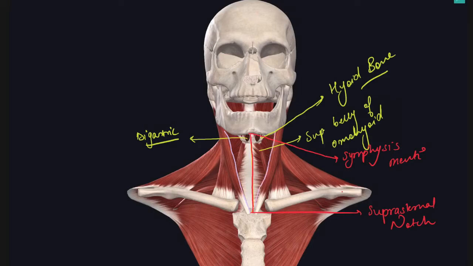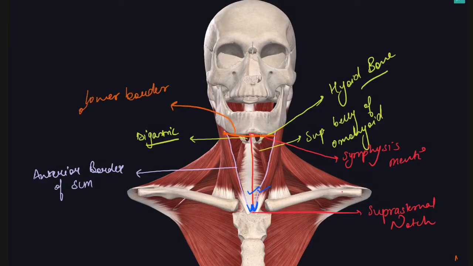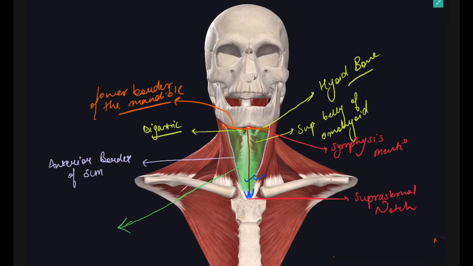Now posteriorly it is bounded by the anterior border of the sternocleidomastoid muscle. So this is the anterior border. The apex is formed by the suprasternal notch, where the anterior border of sternocleidomastoid and the anterior midline meet. The base is formed by the lower border of the mandible. And the roof of this anterior triangle is formed by the investing layer of deep cervical fascia.